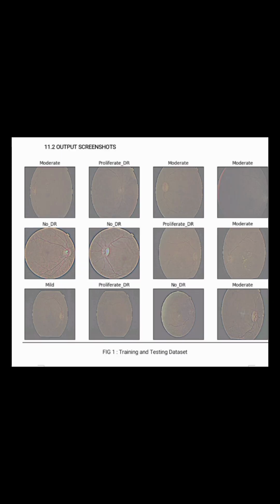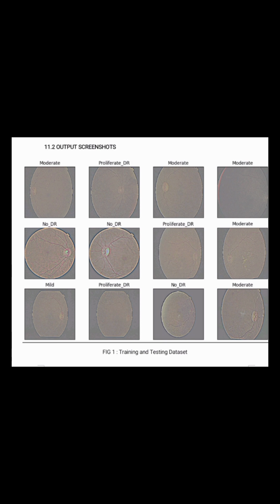plt predicted image. The image shows a training and testing dataset of retinal scans used for detecting diabetic retinopathy, DR. Diabetic retinopathy is an eye condition that can cause vision loss or blindness in people with diabetes.